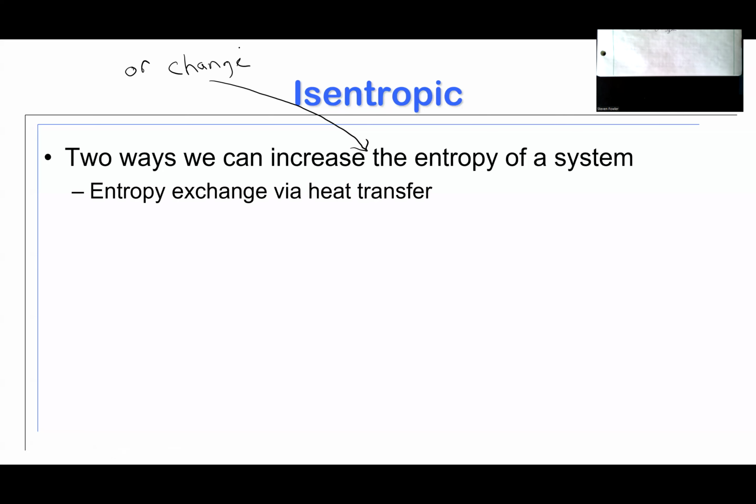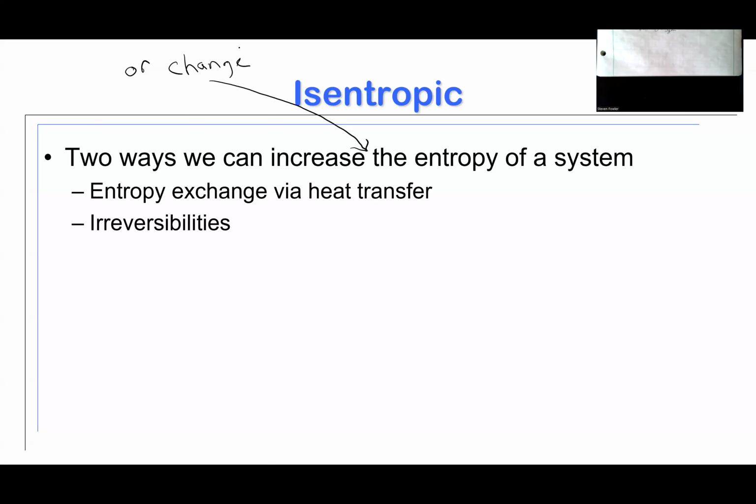So, we talked about my water earlier, if I heat this water up, the molecules become more chaotic. And so they become more unpredictable, and therefore I'm increasing their entropy. So I can add heat and increase the entropy. I can remove heat. I can put it back in my fridge and cool them down, and that will decrease the entropy. So I can increase or decrease, I can change the entropy of a system via heat transfer.